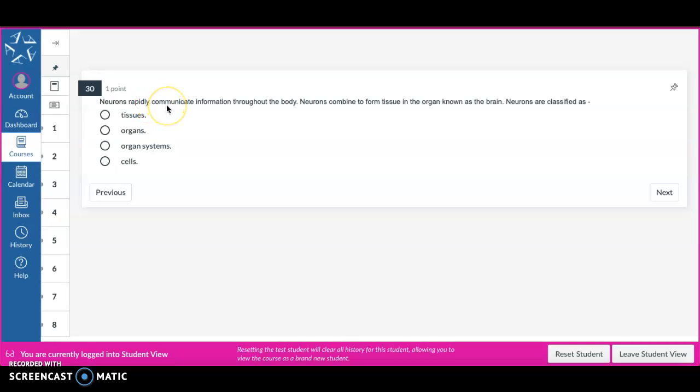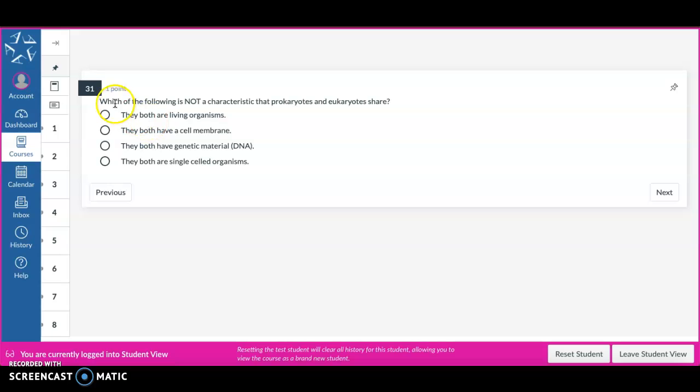Neurons rapidly communicate information throughout the body. Neurons combine to form tissue in the organ known as the brain. Neurons are classified as tissues, organs, organ systems, cells. Which of the following is not a characteristic that prokaryotes and eukaryotes share? They are both living organisms. They both have a cell membrane. They both have genetic material. They both are single-celled organisms.